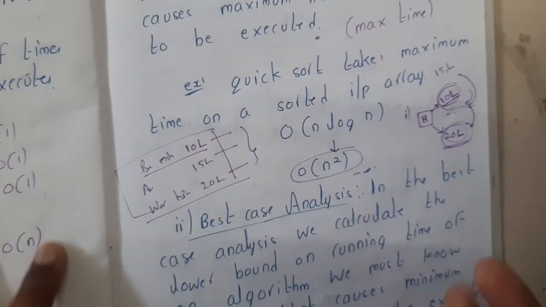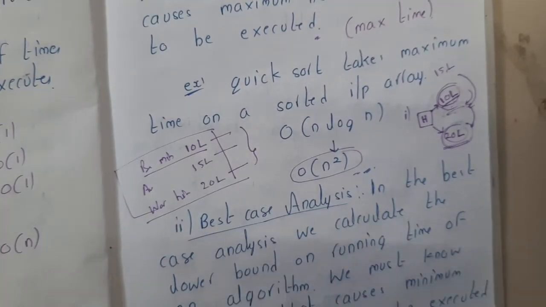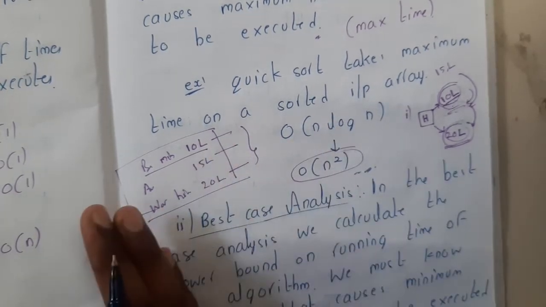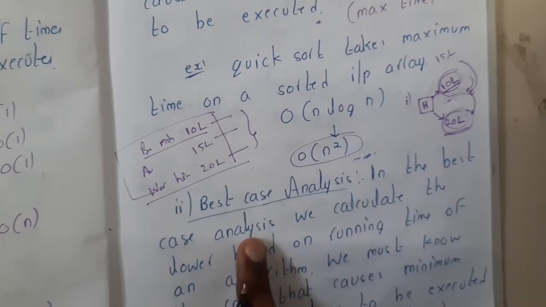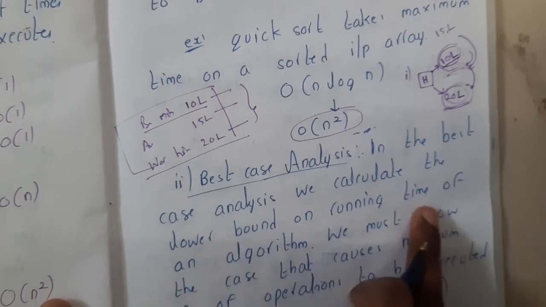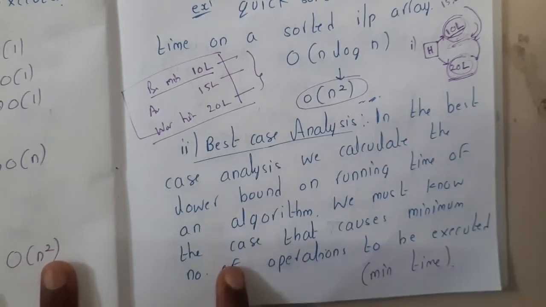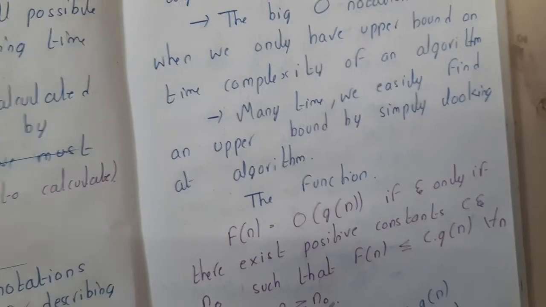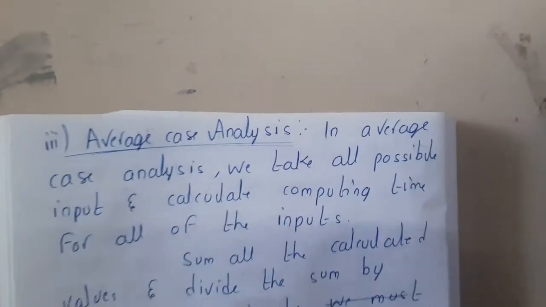So the next type is best case. What I told, best case means the minimum amount, right? So it is the lower bound. In the best case analysis, we calculate the lower bound on the running time of an algorithm. We must know the case that causes the minimum number of operations to be executed. So minimum time is the logic here. Got it? Okay.